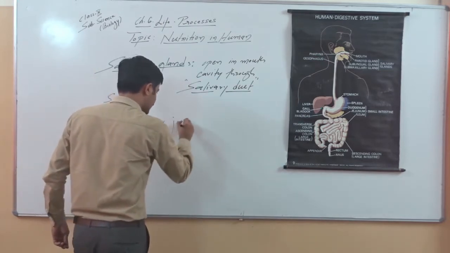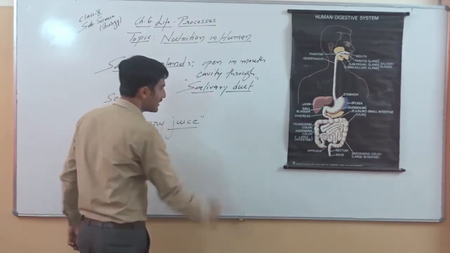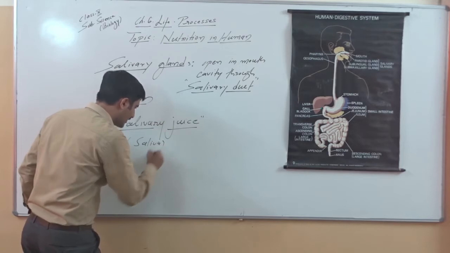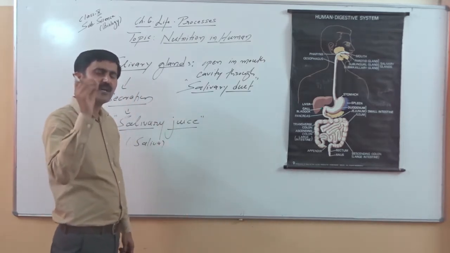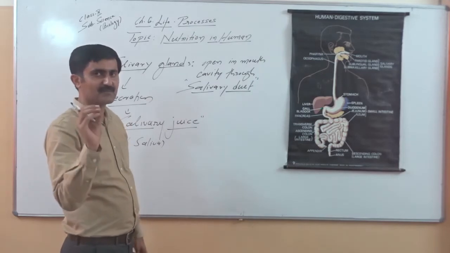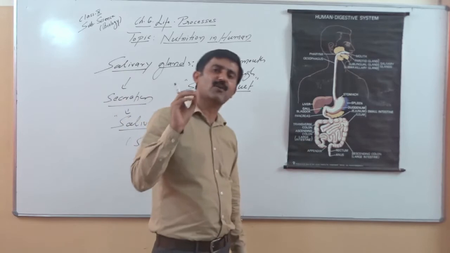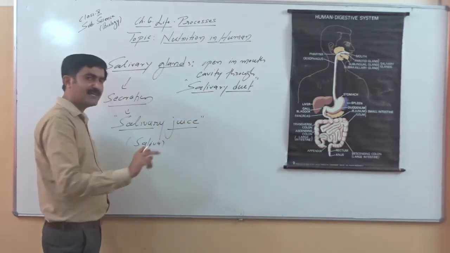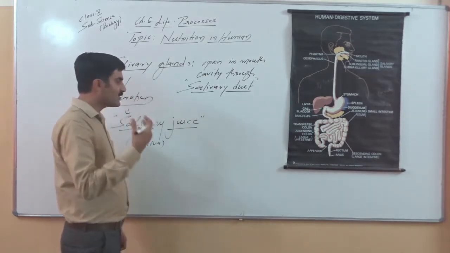Salivary juice. Our mouth cavity remains always wet because of this salivary juice. In short, we can say this is saliva. This is the fluid. Maximum part is water, along with some salts, and mainly there is presence of some enzyme. So we will talk about the enzyme. Saliva has a pH of 6.8, almost neutral, which is essential for the enzyme. This not only helps in digestion, it keeps our mouth cavity wet, which helps in proper mastication of food.